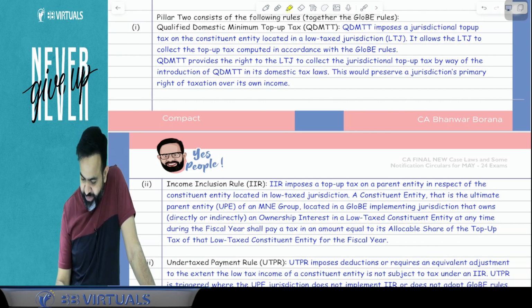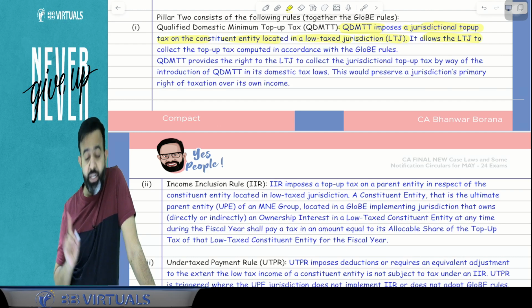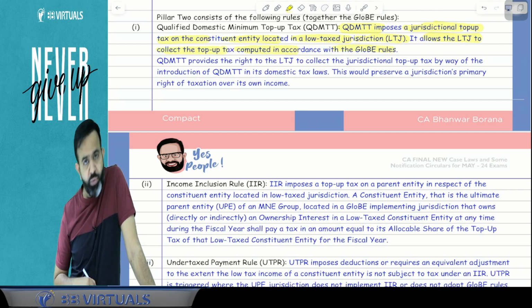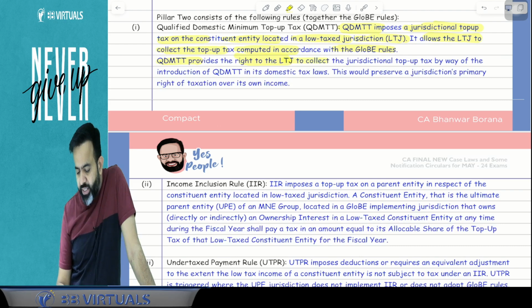So here try to understand. The QDMTT imposes a jurisdictional top-up tax on the constituent entity located in a low tax jurisdiction. It allows the low tax jurisdiction, that is Dubai, to collect the top-up tax computed in accordance with the GloBE rule. Now, QDMTT provides the right to the low tax jurisdiction to collect the jurisdictional top-up tax by way of the introduction of the QDMTT in its domestic tax law, and this would preserve a jurisdiction's primary right to taxation over